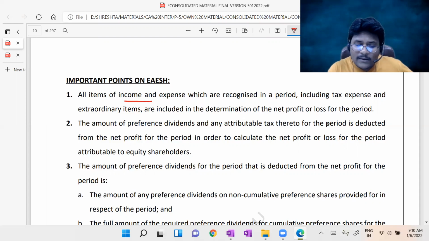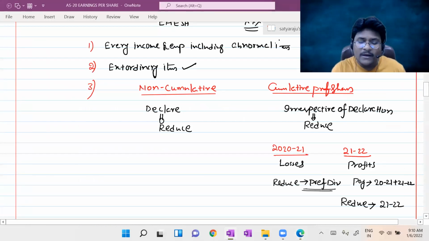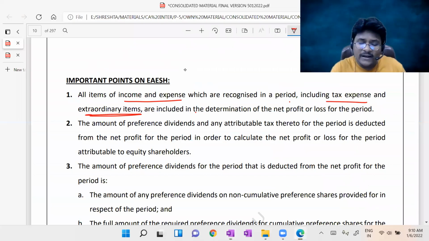All items of income and expense which are recognized in a period, including tax expense and extraordinary items, are included in the determination of the net profit or loss for the period. That's why I used the term profit after tax. Here I used the term profit after tax, and I should also consider extraordinary items.